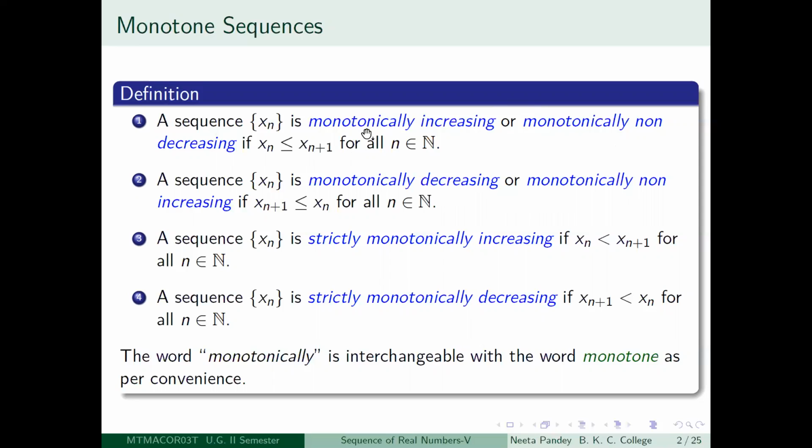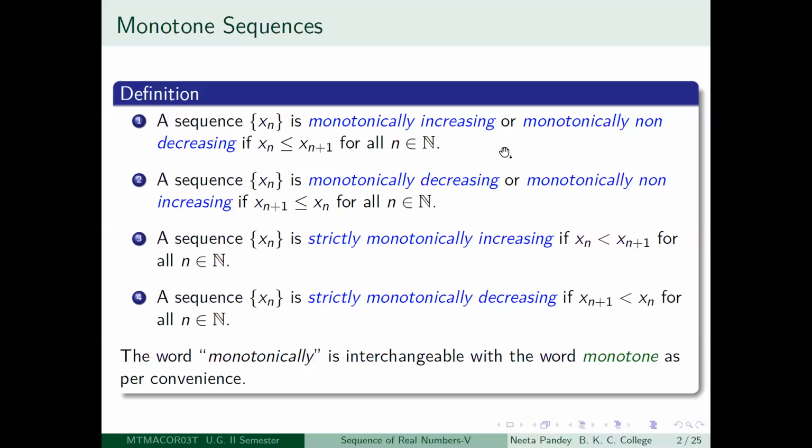Therefore a monotonically increasing sequence is always bounded below. Similarly, a monotonically decreasing sequence is always bounded above by x1, because the sequence looks like x1 greater than or equal to x2 greater than or equal to x3, and so on.